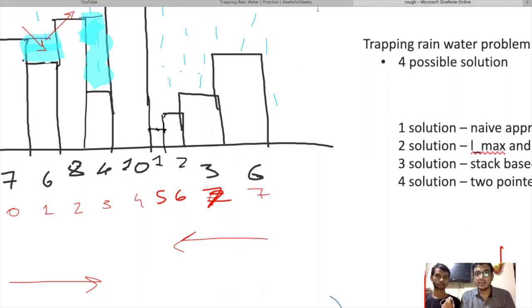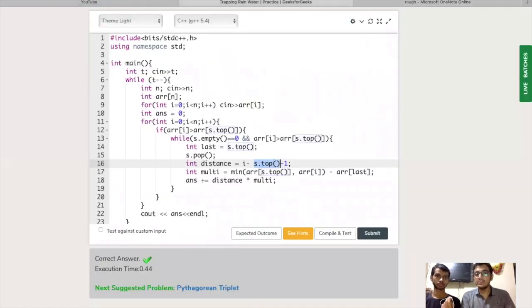That's why we keep the top and store it in a temporary variable, last. Now I hope you understood why we were doing that, so that we can compute it.